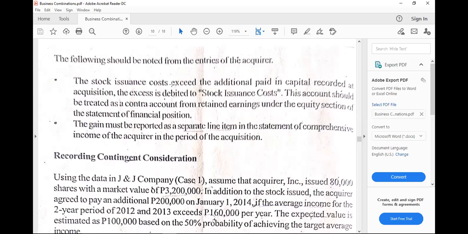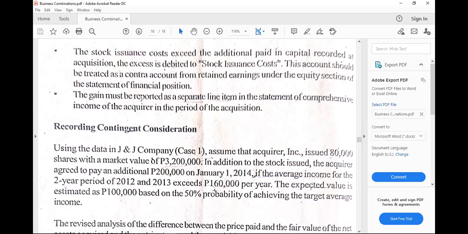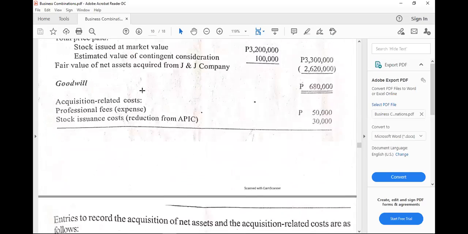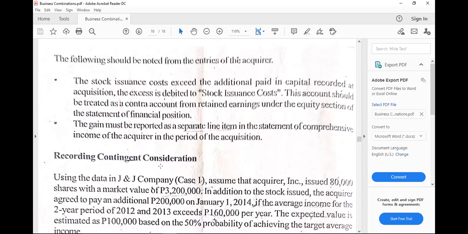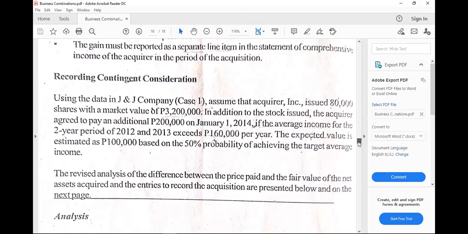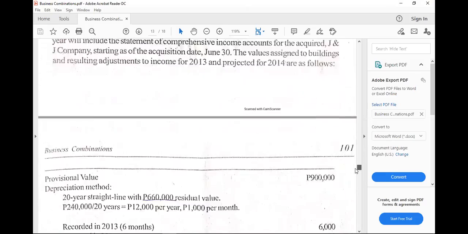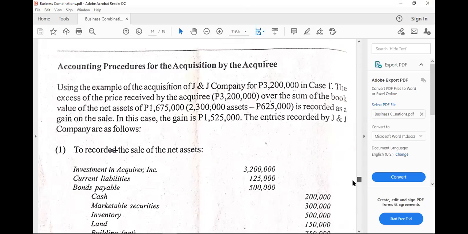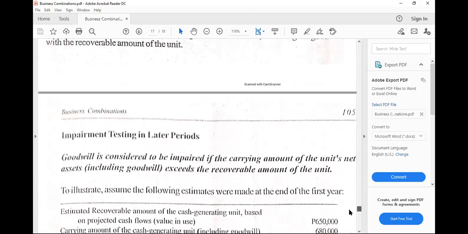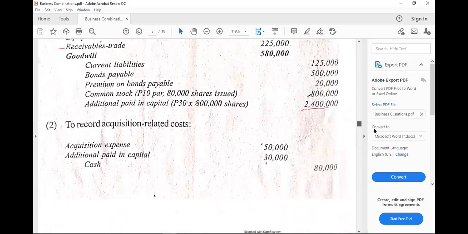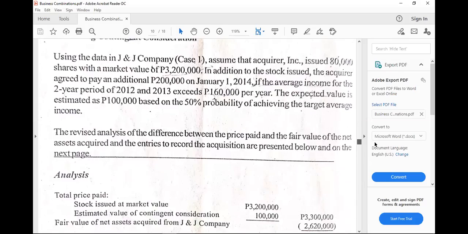Hopefully that is clear. I've already mentioned these items. So what about if there would be contingent consideration here? How do we record that? For that, it will be part of the second part of this series: recording contingent consideration changes. Then what about for the part of the acquiree? Then goodwill and the related items, impairment and disclosure. So these are the items for the second part of this session.